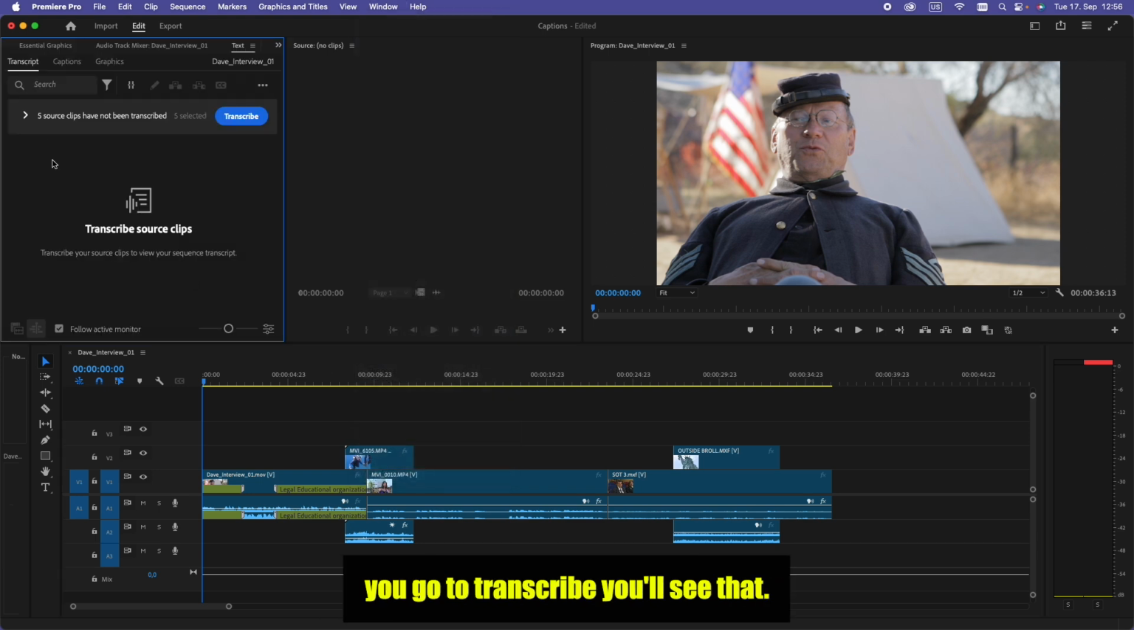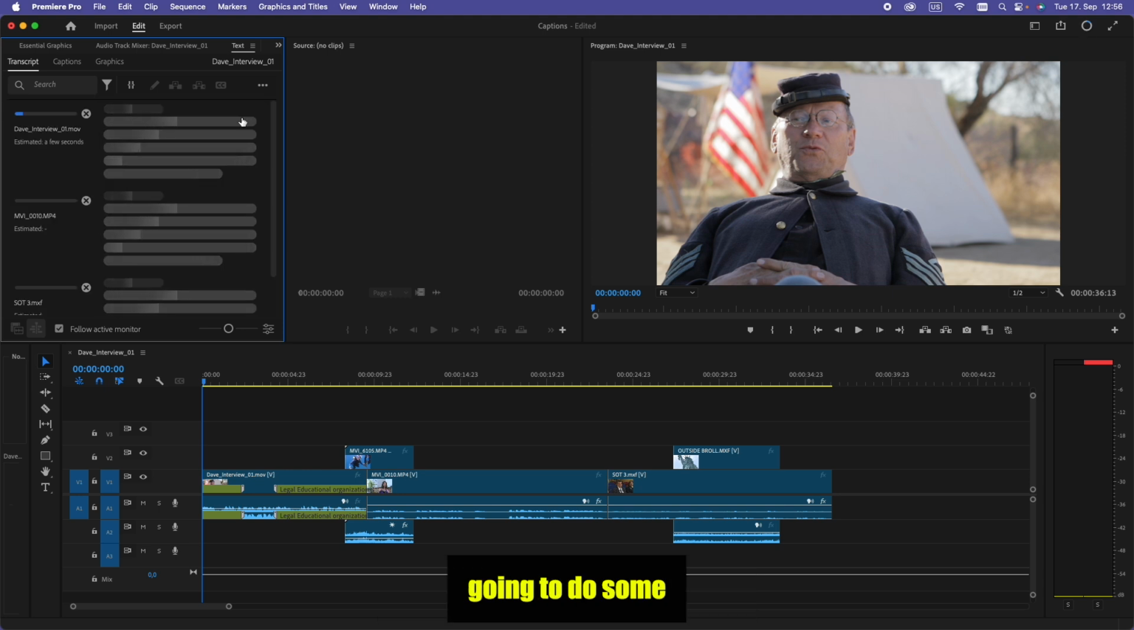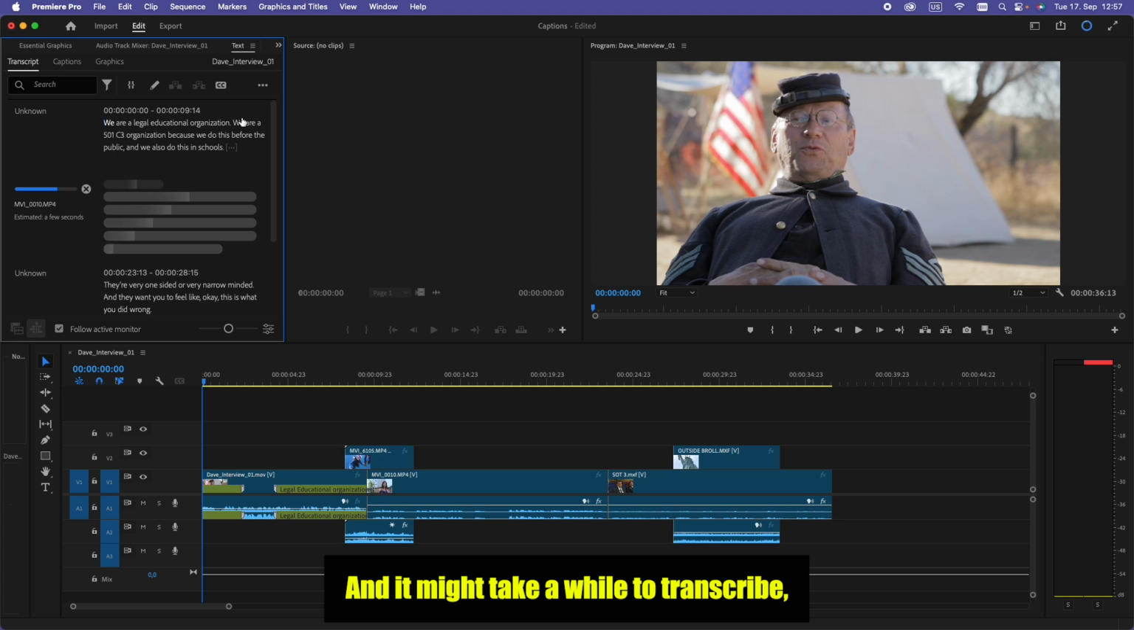If you go to Transcribe, you'll see that there's nothing transcribed in this sequence. Sometimes there is stuff transcribed already, but not all stuff is transcribed. But if you see the blue button that says transcribe, then just click the blue button and it's going to do some AI transcribing for your sequence. It might take a while to transcribe depending on how long your source clips are.